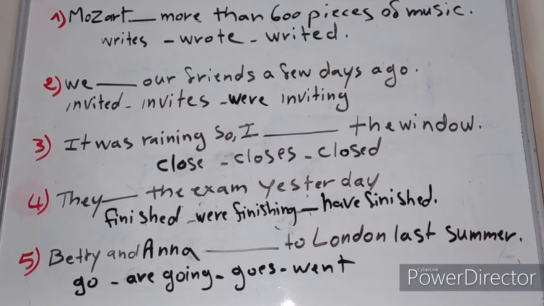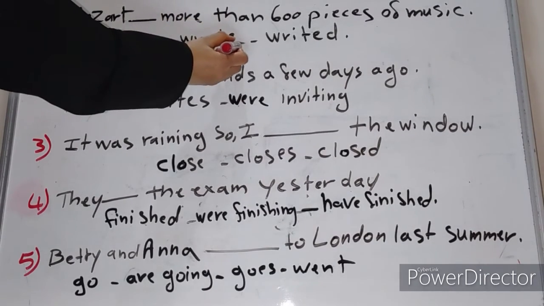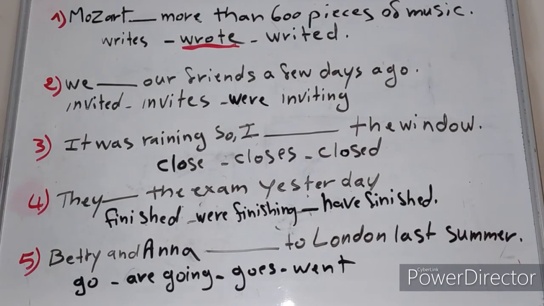Because he is dead now, if the action happened in the past, even if we don't have an expression of time of the past, we can say Mozart wrote. This is the right answer: Mozart wrote more than 600 pieces of music.